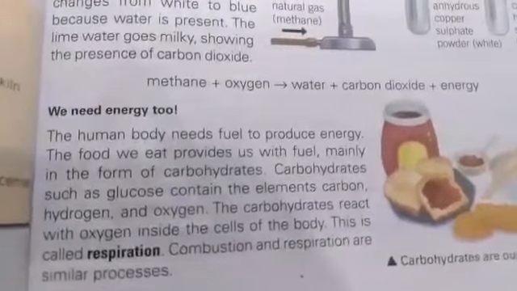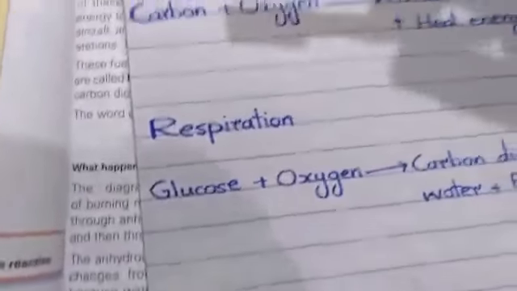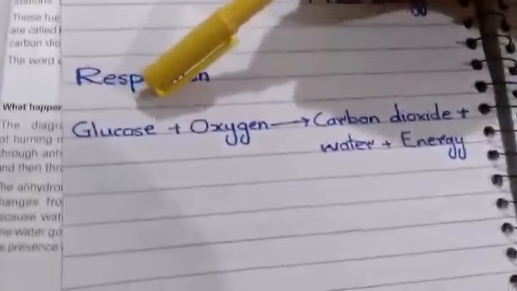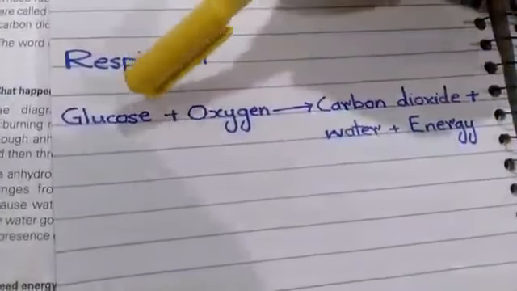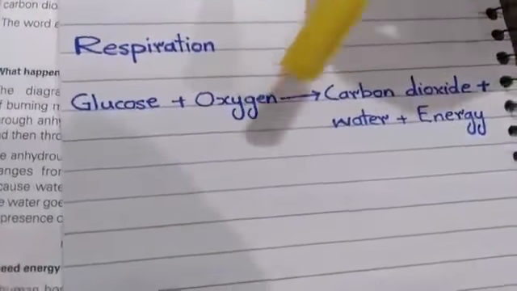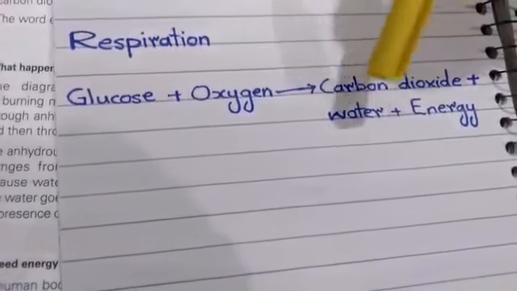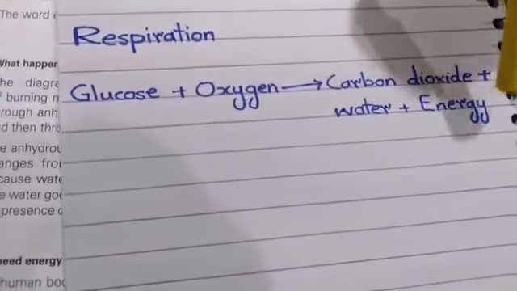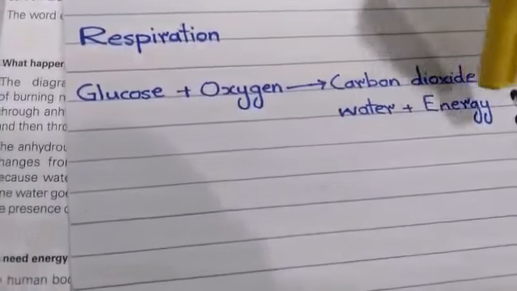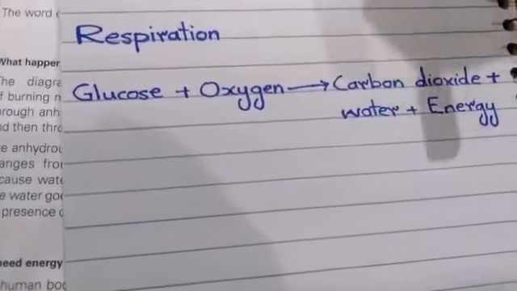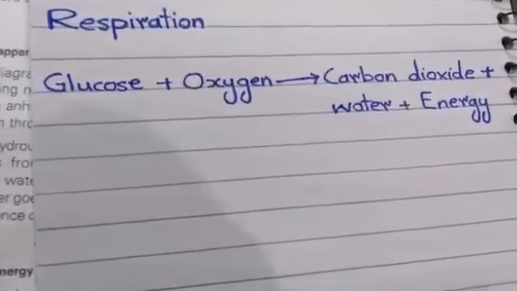The word equation for this process is this. Within each and every cell of our body, this reaction is going on. Glucose reacts with oxygen, and carbon dioxide, water plus energy are produced during this reaction. It is this energy that we use to do different activities of our life.